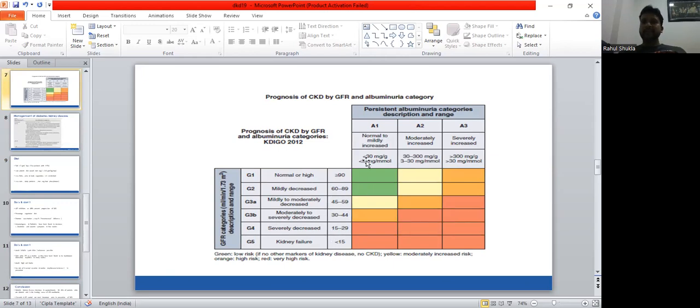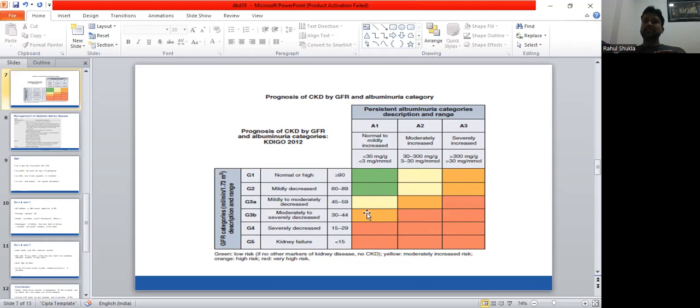Then we can see that based on this color coding, if the color is green, that means the proteinuria is low and GFR is also maintained, so it is not very severe. Similarly, when proteinuria increases but GFR is preserved, the yellow category is also not very severe. But as we progress further, there is orange color coding.